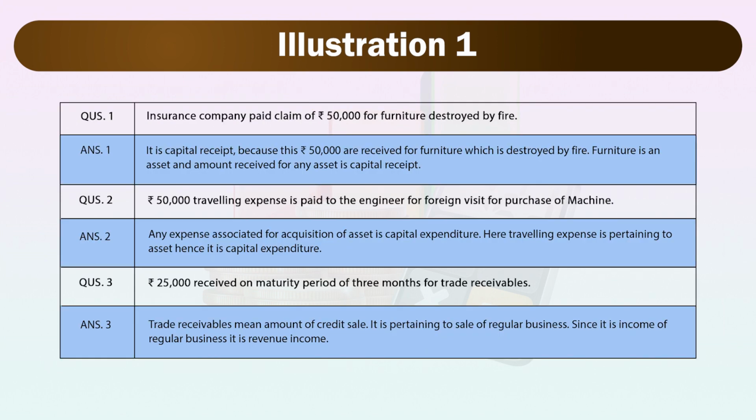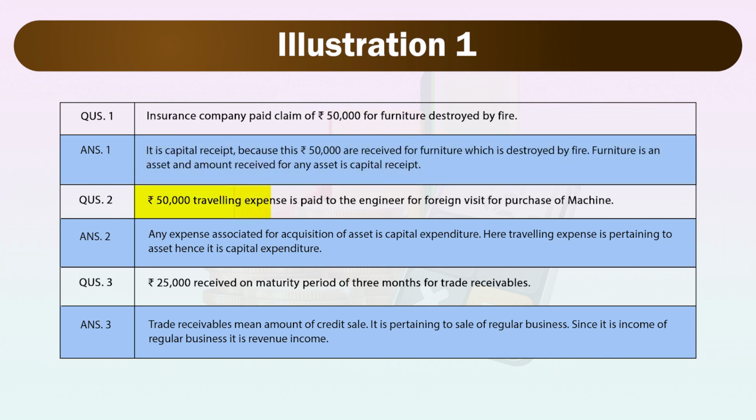Question number 1. Insurance company paid claim of rupees 50,000 for furniture destroyed by fire. Answer 1. It is a capital receipt because these rupees 50,000 are received for furniture which is destroyed by fire. Furniture is an asset and amount received for any asset is a capital receipt.